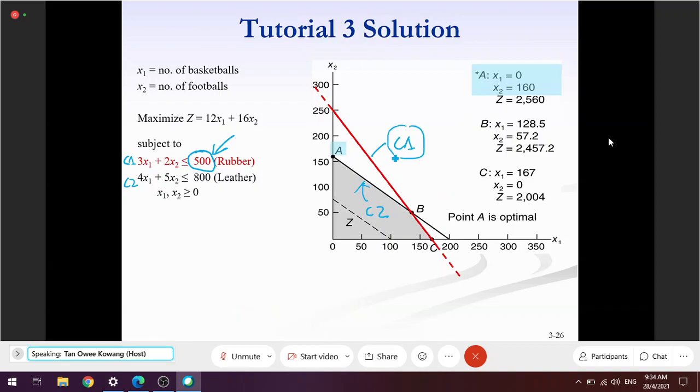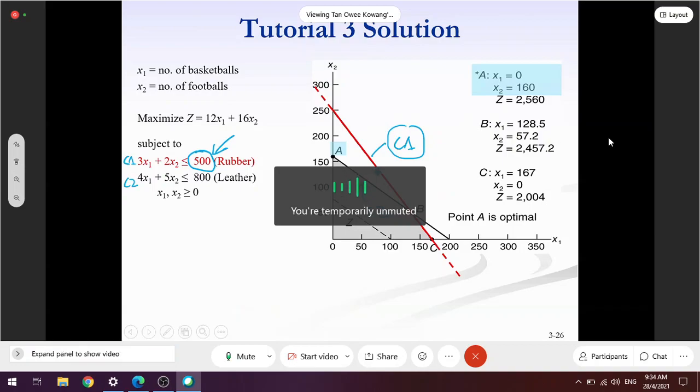Therefore, I need to find a point on constraint 2. Don't forget, not constraint 1. I want to find the sensitivity range for constraint 1, so I find the point where constraint 2 intersects with x2. Why x2? Because the optimum solution is at x2.